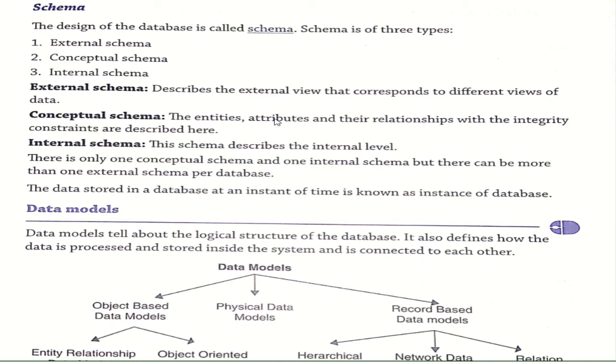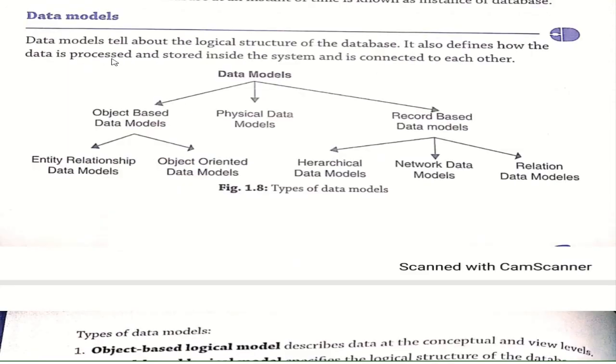Okay, next is your data model. Data model tells about the logical structure of the database. It has been categorized into three: object-based data model, physical data model, and record-based data model. Then the object-based data model is described in two: the entity relationship data model and the object-oriented data model. And the record-based data model is described in three: the hierarchical data model, network data model, and relational data model. Let's see one by one.